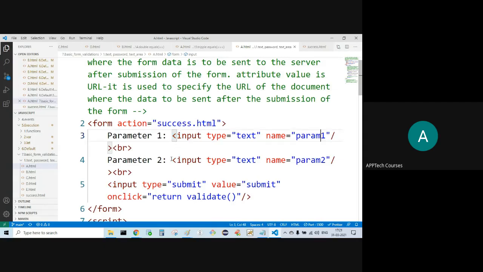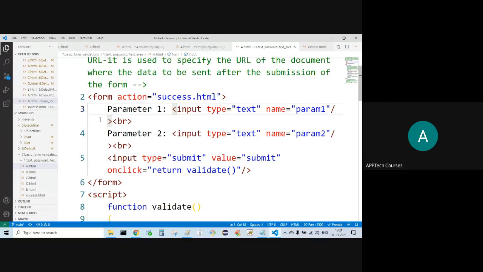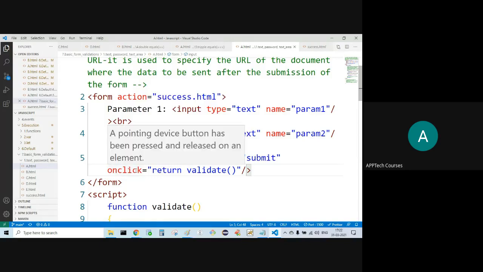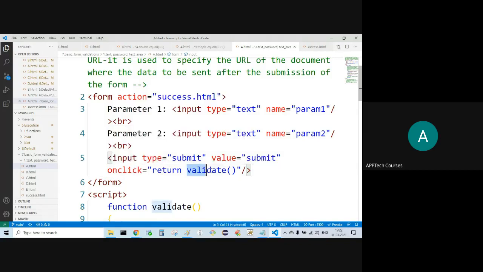Parameter 2, input type text, name is equal to param2. Now input type is submit, value also submit. Upon the button you get the value as submit. On click, if I click on that button, it is going to call the validate function.